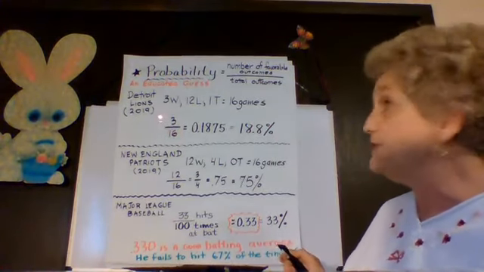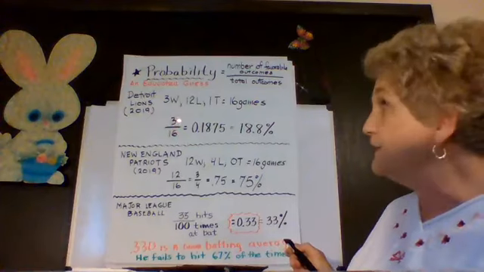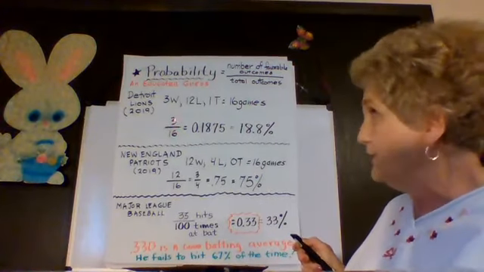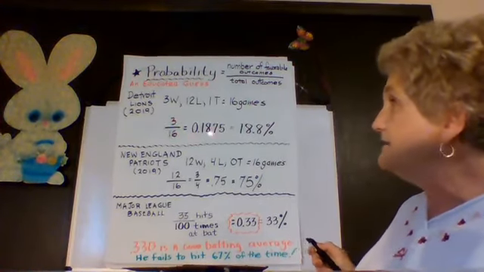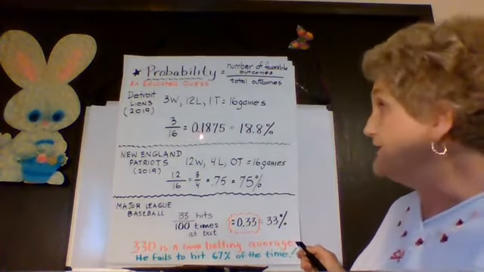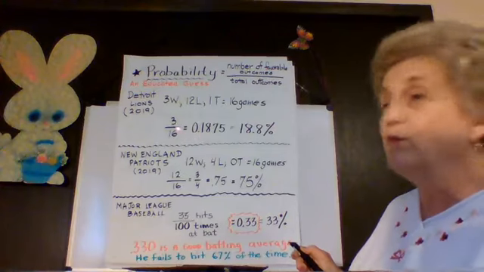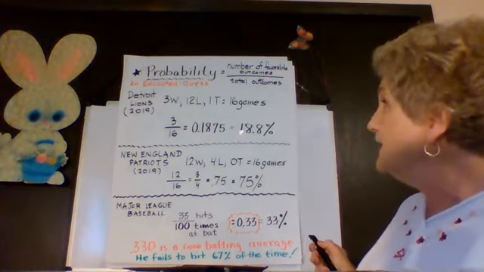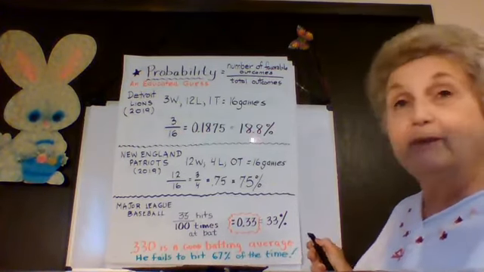And then we know from the last chapter how to change a fraction to a decimal. In your calculator, type in 3 divided by 16, and this decimal would pop up, okay? Now we know how to change a decimal to a percent just by multiplying by 100 or moving the decimal 2 places to the right, which would give us 18.8%.